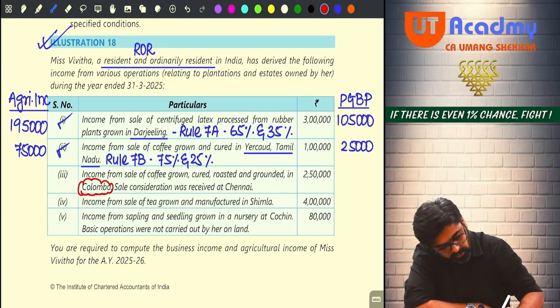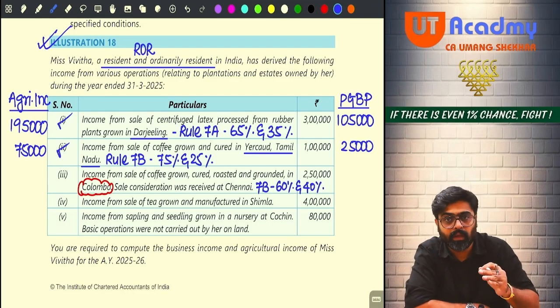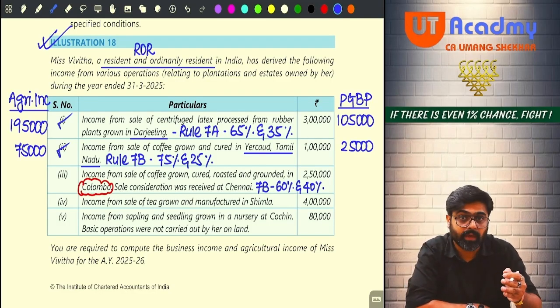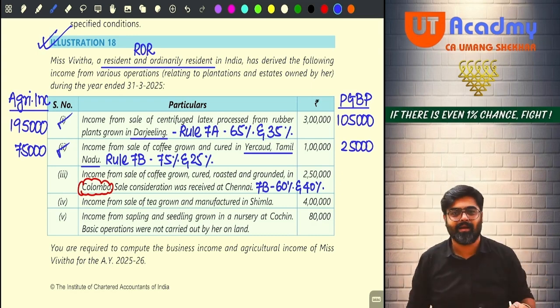Okay. So even if you identified 7B, you had to do 60% and 40%, but that you do only if growing, curing, roasting, grinding coffee in India.